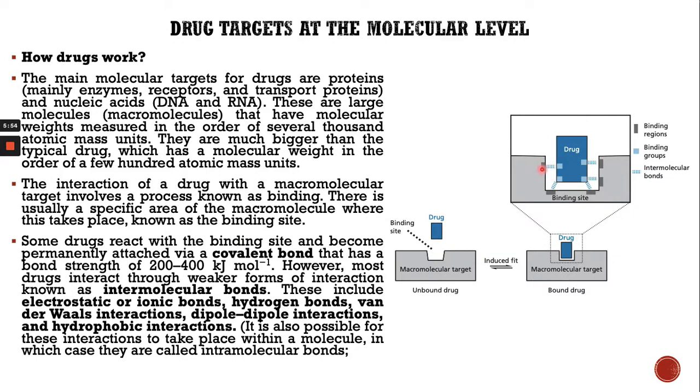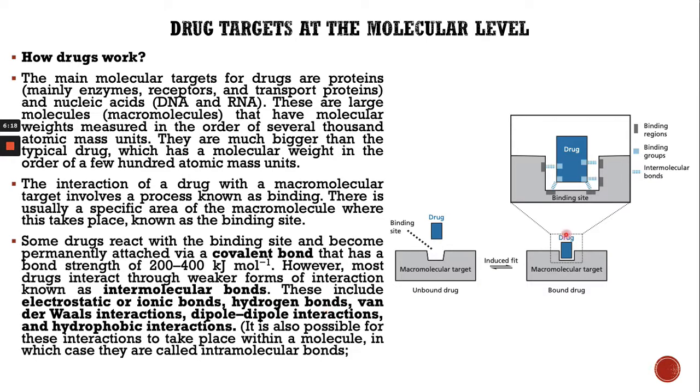A drug can be permanently attached to the binding site via a covalent bond, or there are other weaker interactions between the drug and the binding site, which are called intermolecular bonds.